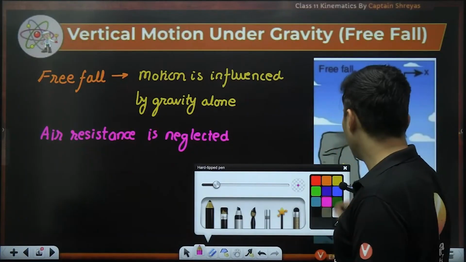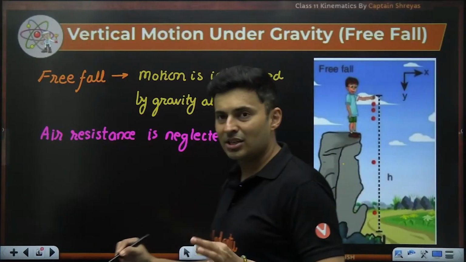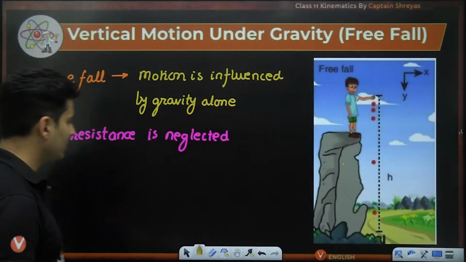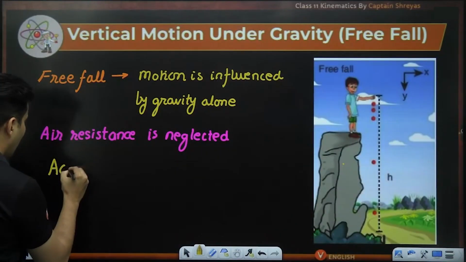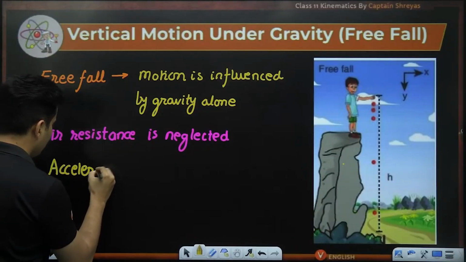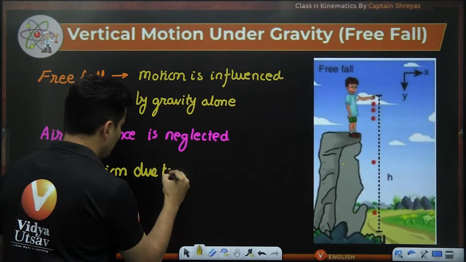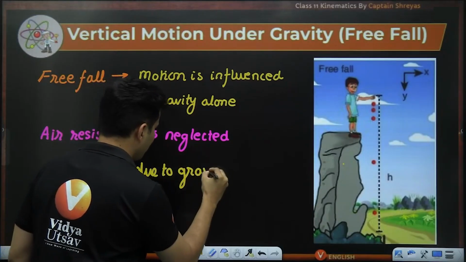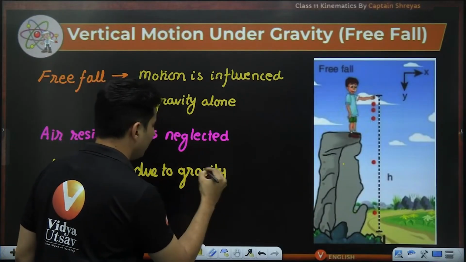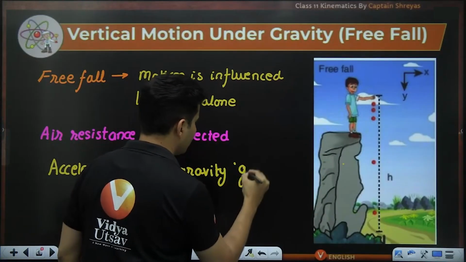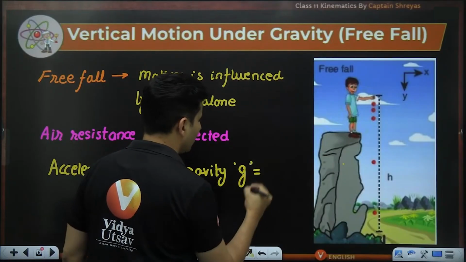Coming back to the next point, the acceleration which happens due to gravity is constant. The acceleration due to gravity, the symbol for that is g.